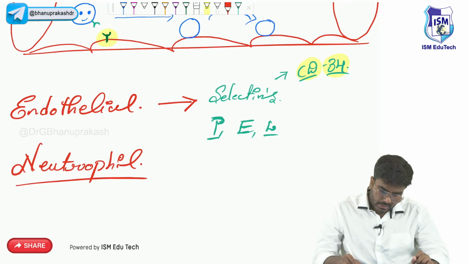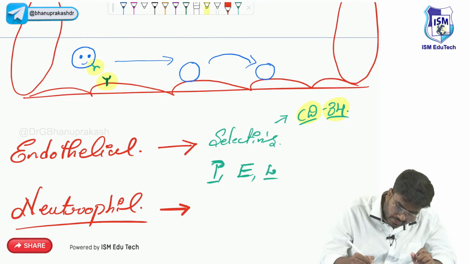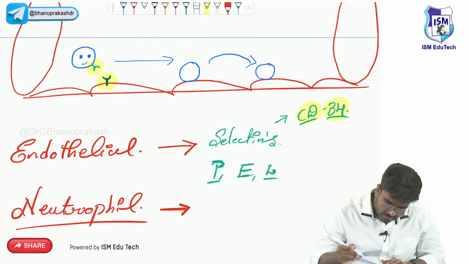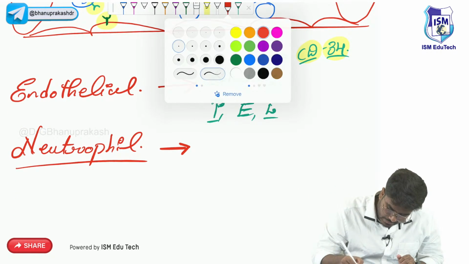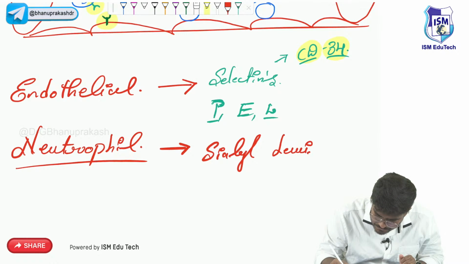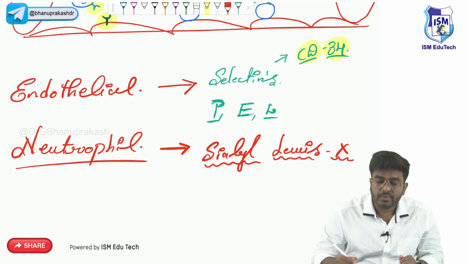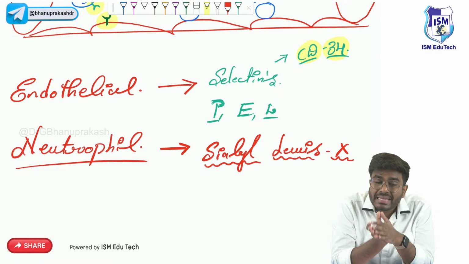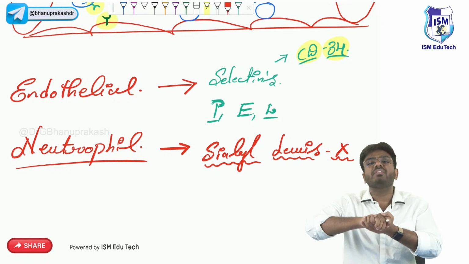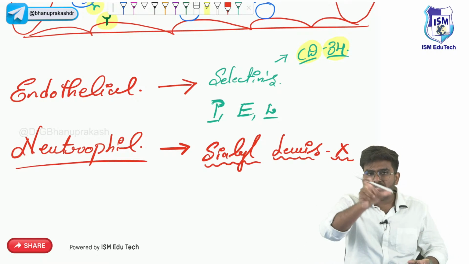Okay. Now, on the neutrophil, there are again molecules present. These molecules are also helping in the adhesion, right? The bonding. Okay, not a tight bond, but a loose bond. So these molecules are called sialyl Lewis X. Sialyl Lewis X is present on the WBC. So sialyl Lewis X is going to bind with the selectins, which forms a bond, but which is not strong enough. So there is attachment, detachment. So these cells are moving.